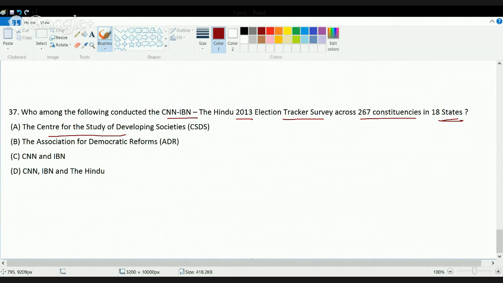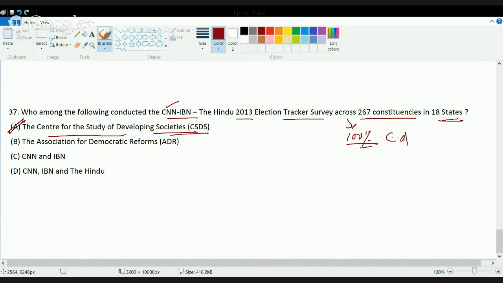CSDS, that is Center for Study of Developing Societies. The Center for Study of Developing Societies tried to conduct an election poll in association with CNN and IBN. So this is the correct answer, and this is a question that is 100% based on very recent